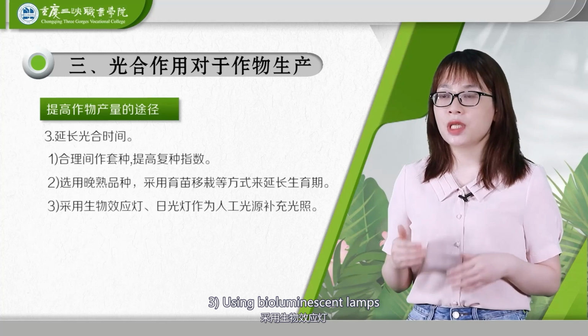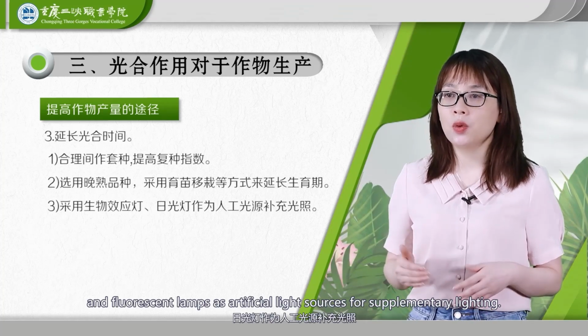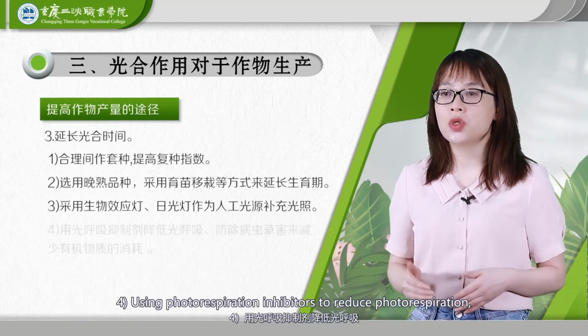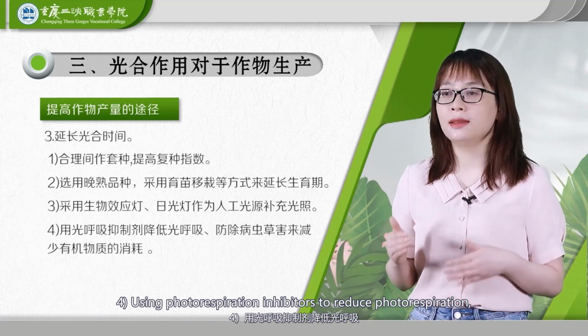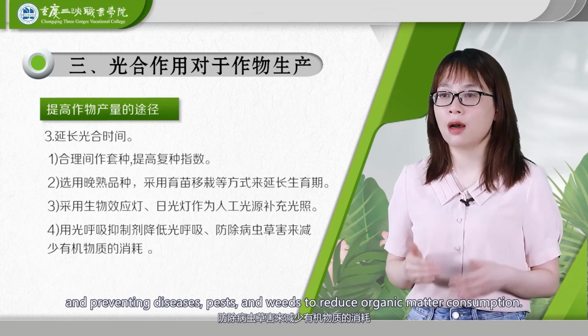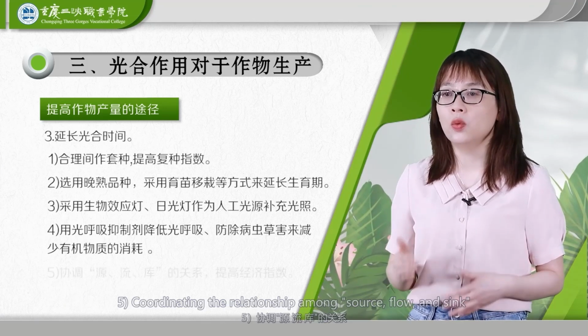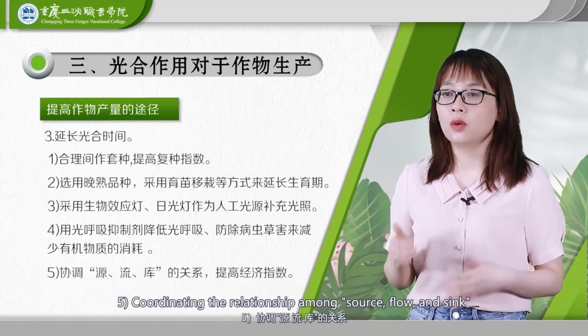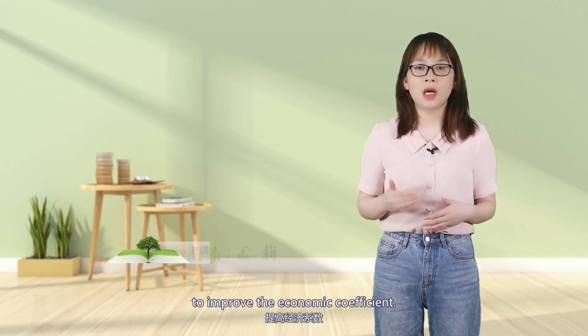3. Using bioluminescent lamps and fluorescent lamps as artificial light sources for supplementary lighting. 4. Using photorespiration inhibitors to reduce photorespiration and preventing diseases, pests, and weeds to reduce organic matter consumption. 5. Coordinating the relationship among source, flow, and sink to improve the economic coefficient.